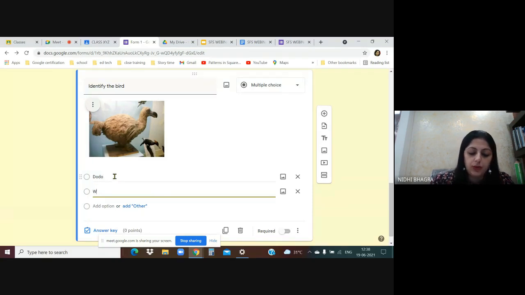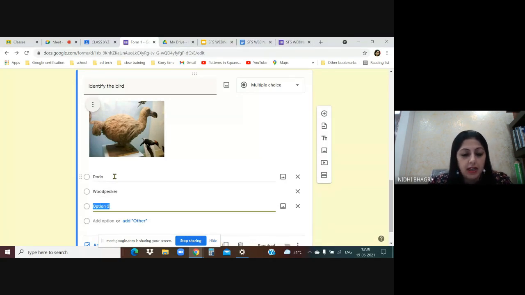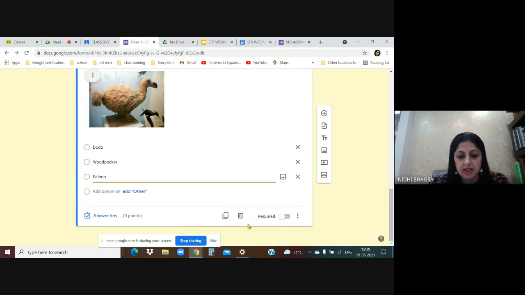The next is woodpecker. So they will identify which bird it is. You have given the image. Any other? Woodpecker, dodo, falcon. These are the 3 options you have given and the student will be identifying which bird this is. Make this a required question.